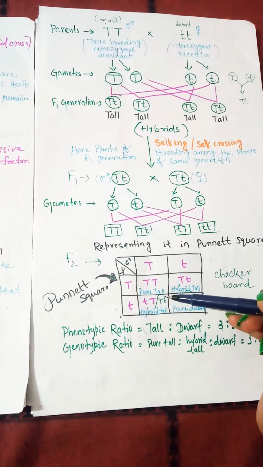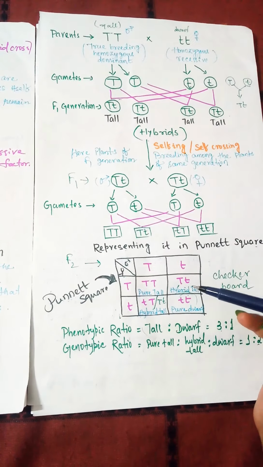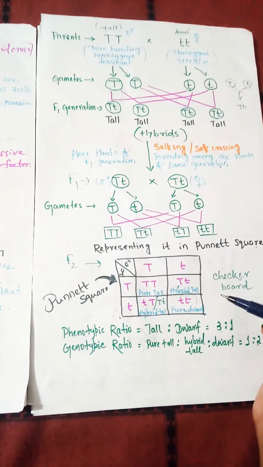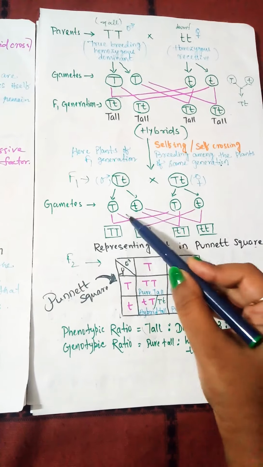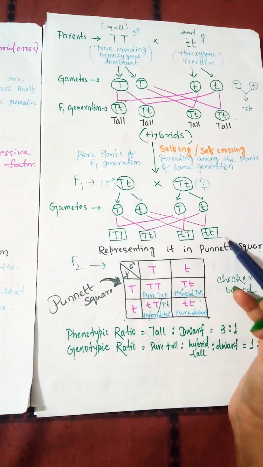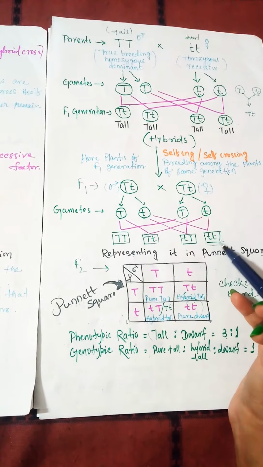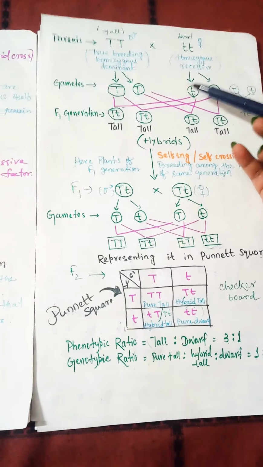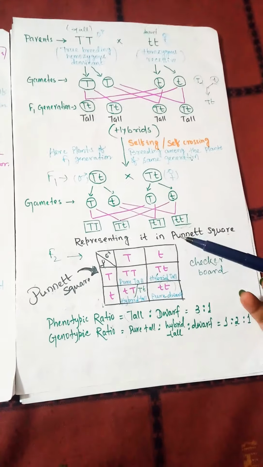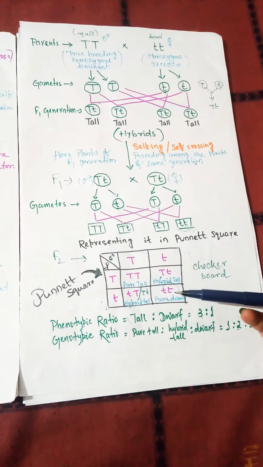Capital T may go to one organism, small t may go to another, and they combine to form different types of gametes, in which one genotype, small t, which is the parental one, appears again in the F2 generation.